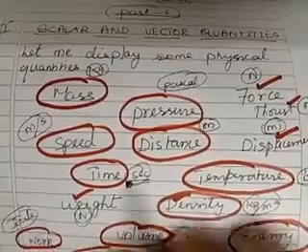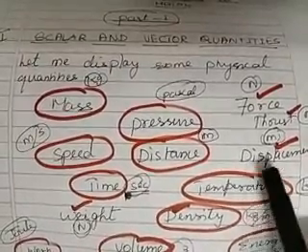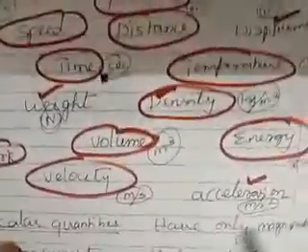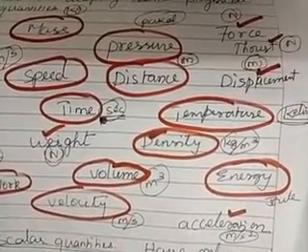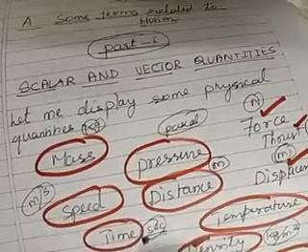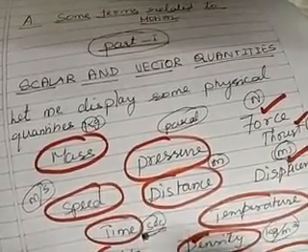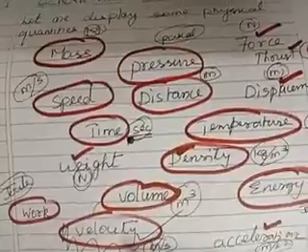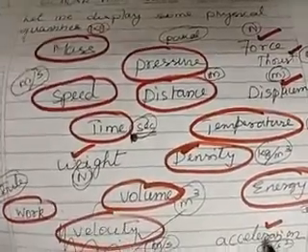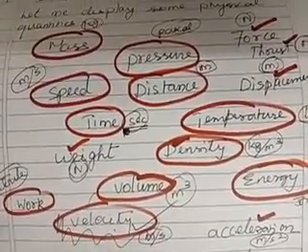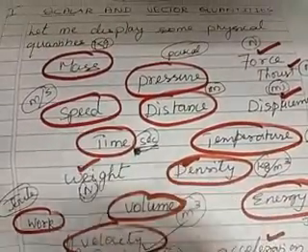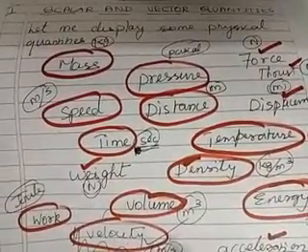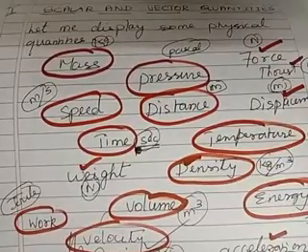Okay, so then we are having displacement, as I told you, we will learn later, and acceleration, which is absolutely a vector quantity also. Now, I'm sorry, here even velocity is a vector quantity. Velocity is also a vector quantity, and acceleration is also a vector quantity. By mistake I've circled, please excuse me, children. So only speed is a scalar quantity, but velocity and acceleration are vector quantities. I hope you have understood now.